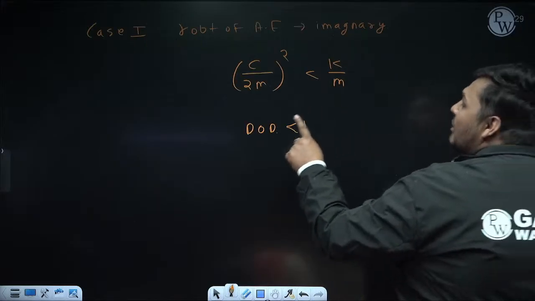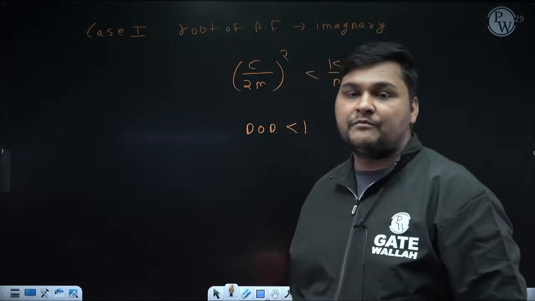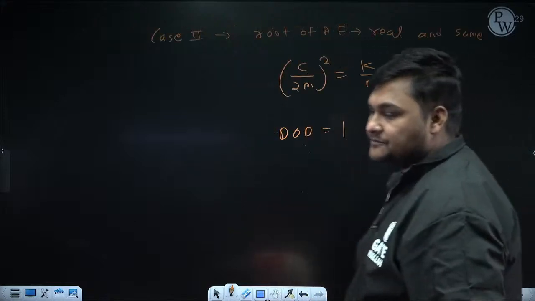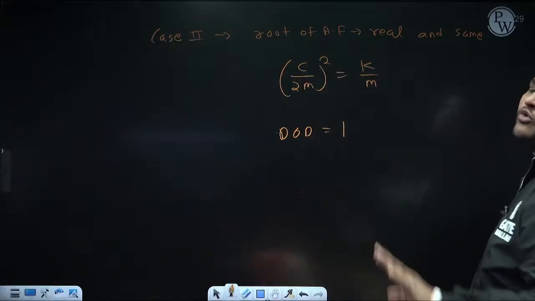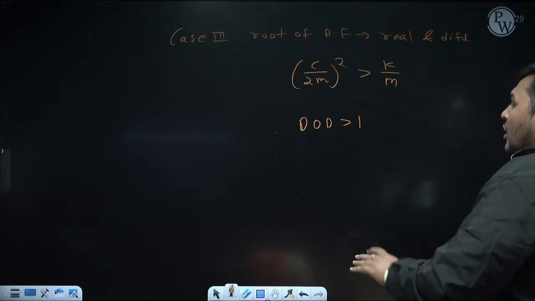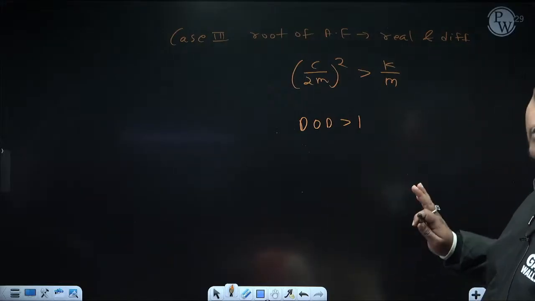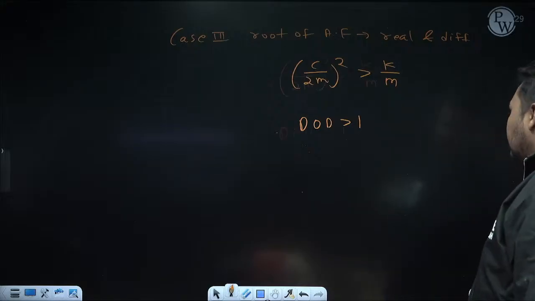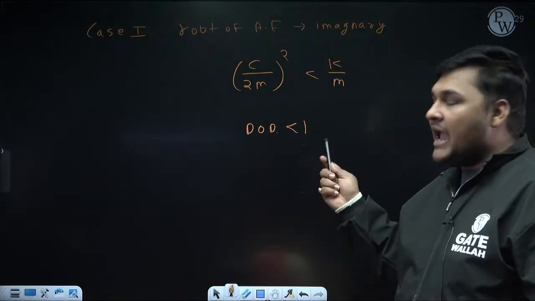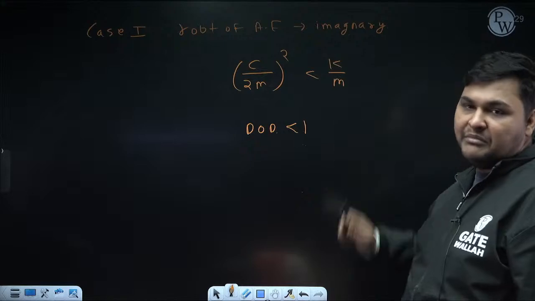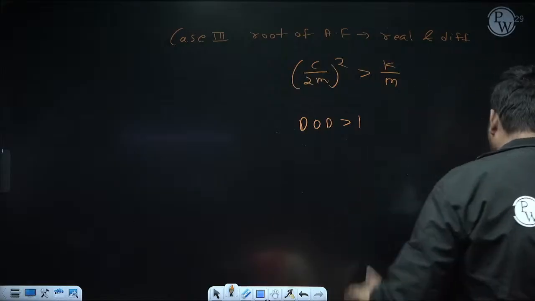See, if degree of dampness is less than 1, then its square root, that is damping factor, will also be less than 1. If degree of dampness is equal to 1, then its square root will also be equal to 1. If degree of dampness is greater than 1, then its square root will also be greater than 1. Means there will be no change in pattern. So if damping factor is less than 1, roots will be imaginary. If it is equal to 1, roots will be real and same. And if it is greater than 1, roots will be real and different.